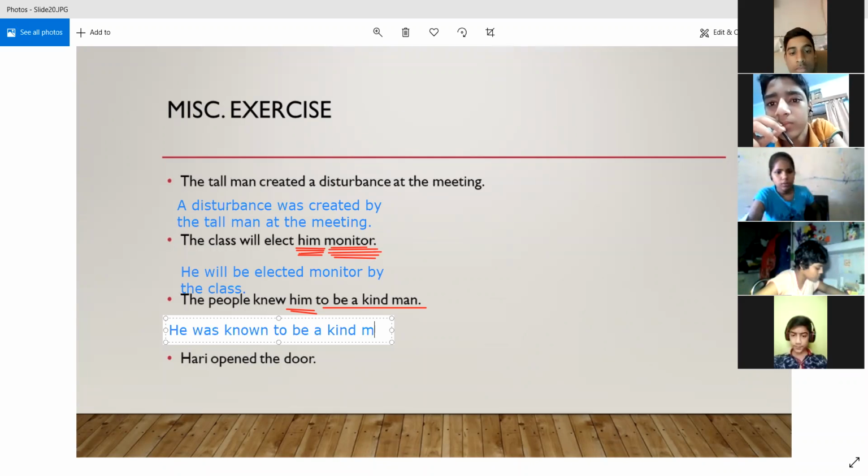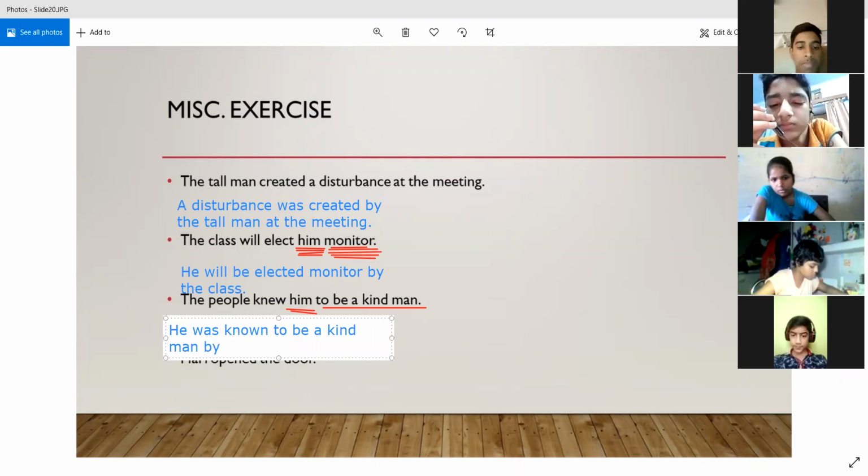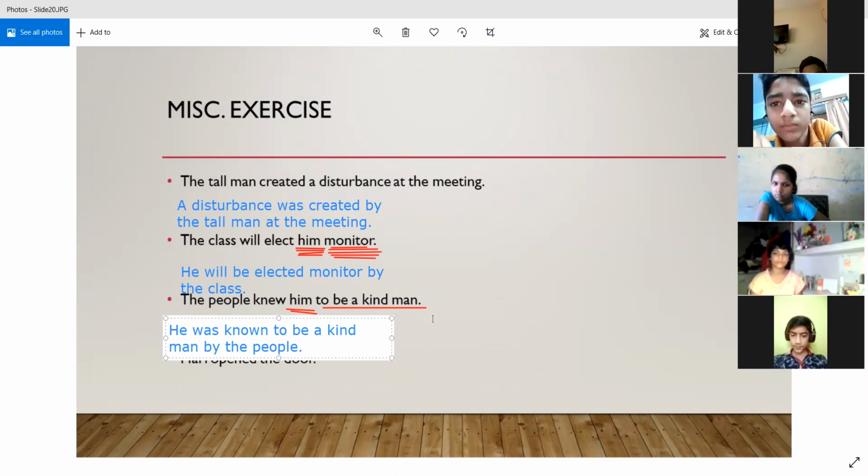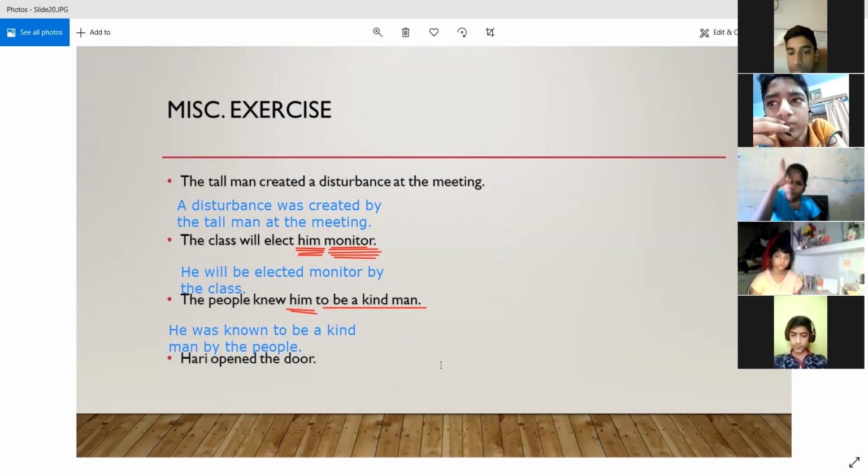Then we are going to place the preposition by, and we are going to place the people, which was the subject in the active voice, into the object position in the passive voice. So it will become: He was known to be a kind man by the people. Did you understand what happened? Yes, sir.